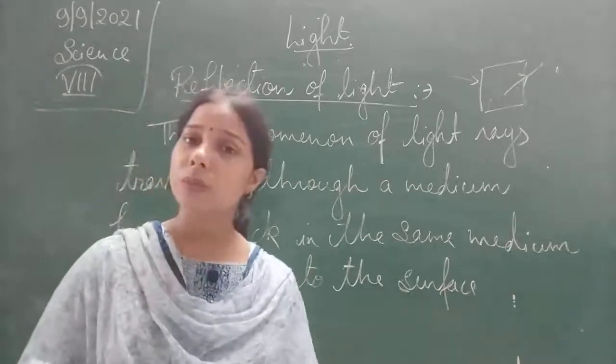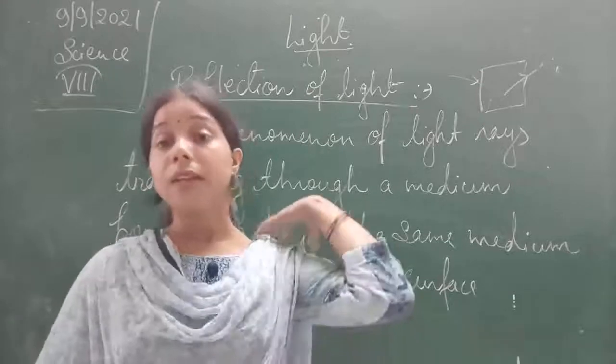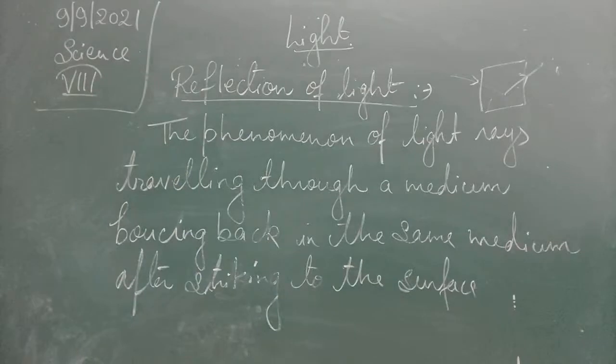Why do we say a smooth surface? Basically, in the case of a smooth surface, the reflection can be easily detected. The reflection can be easily seen here.